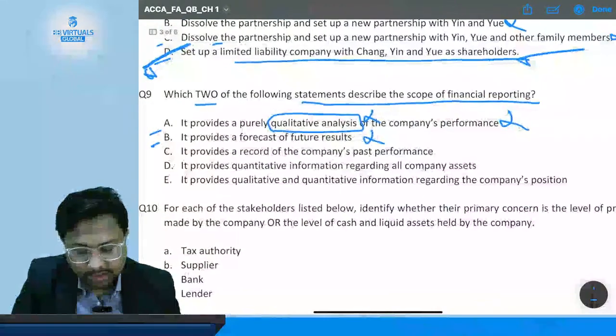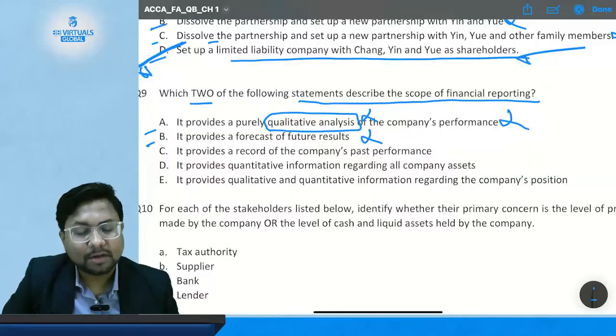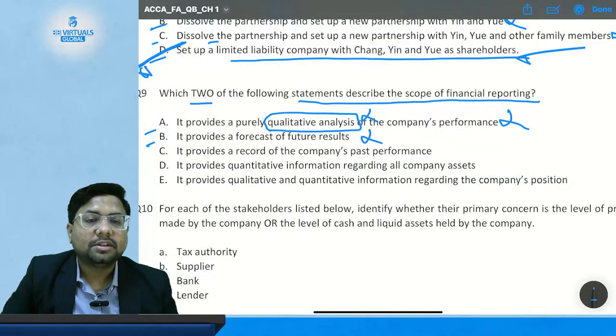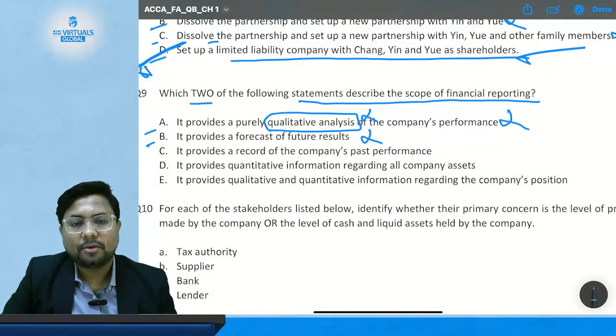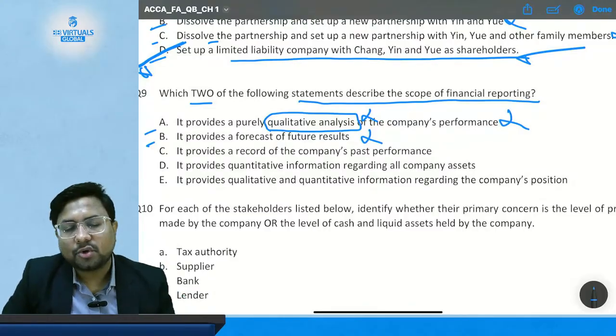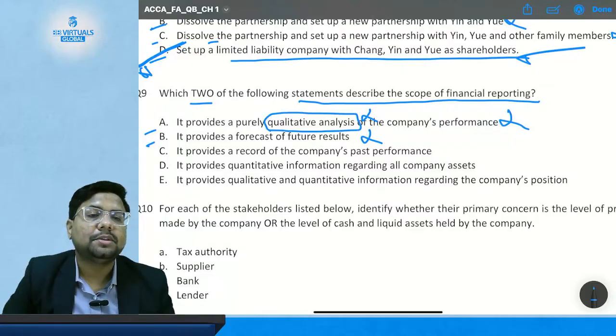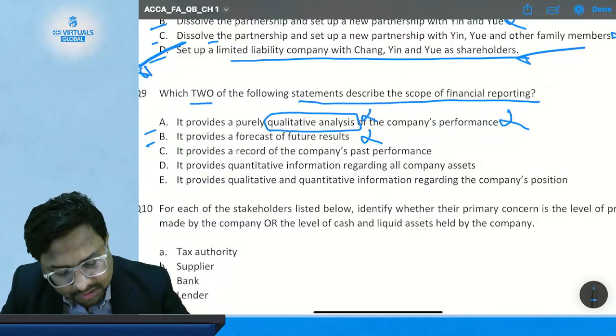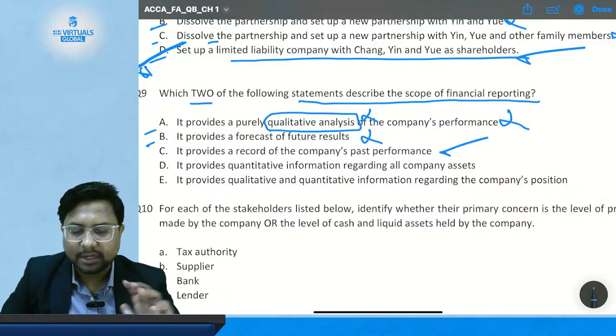It provides a record of the company's past performance. Does financial reporting provide you the information about the past performance? Yes, because it only deals with the historical information. So this option is correct. Okay.